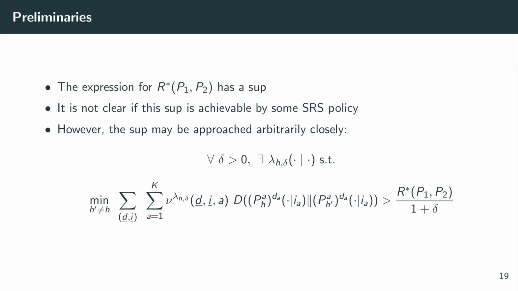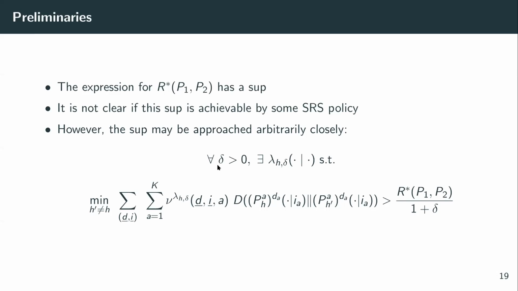In other words, what we are saying is given any delta positive, there definitely exists some conditional distribution lambda that possibly depends on delta that gets us as close as 1 plus delta over R star. By stitching together the solutions for the various deltas, we may then get to the upper bound of 1 by R star. So let's see how this is done in steps.